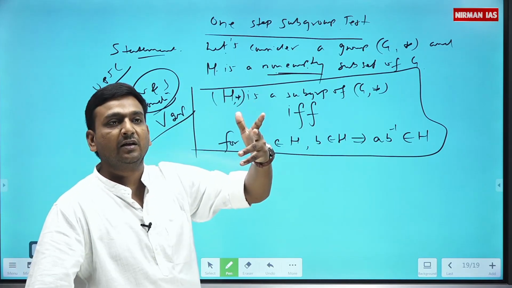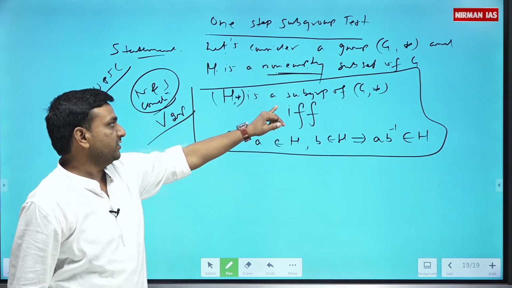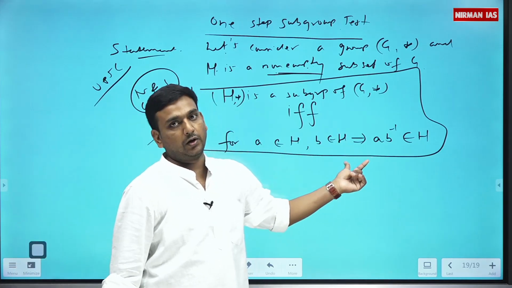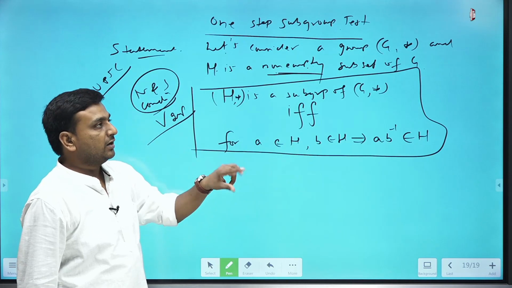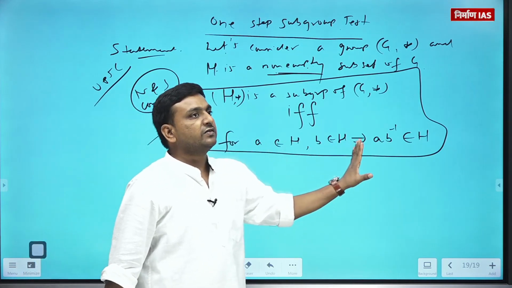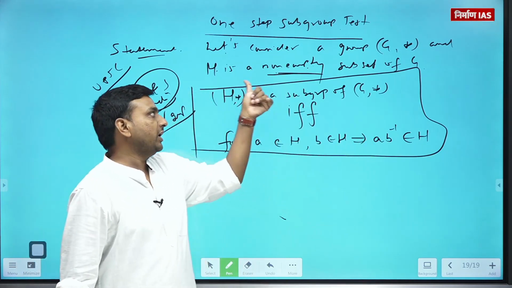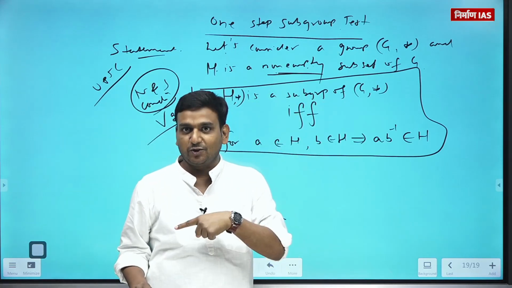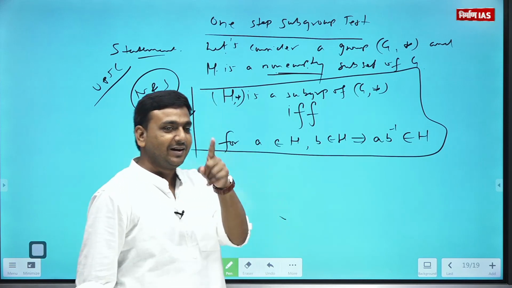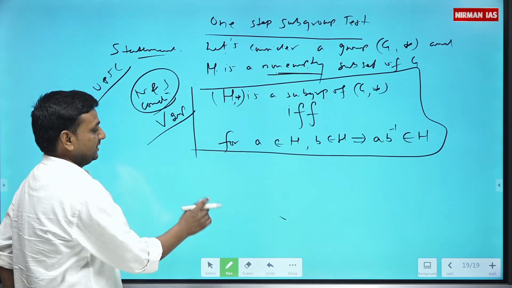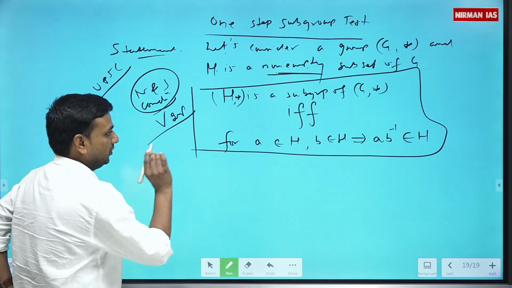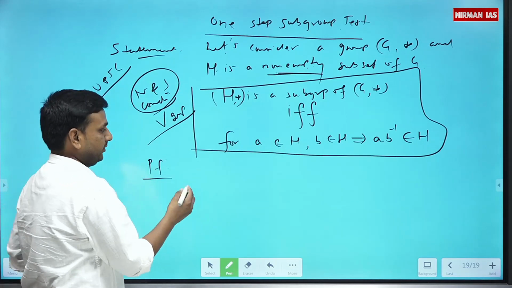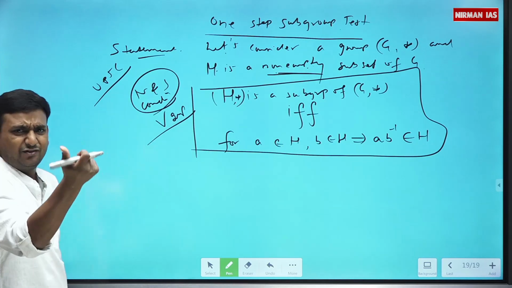What is necessary and sufficient? If H is a subgroup, then this condition must necessarily hold. In other words, this condition is sufficient for H to be a subgroup of G. Listen again, you will remember, many people are confused like this. Necessary and sufficient. Okay. So, if you want the proof of this, let's do just one step only.